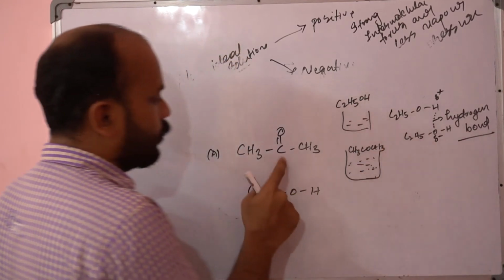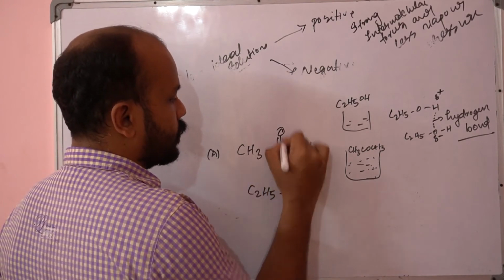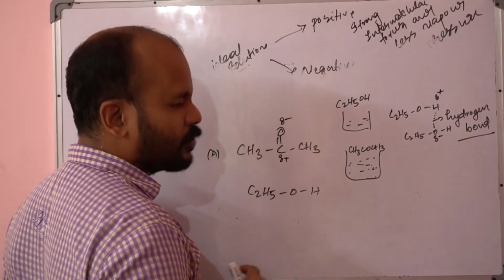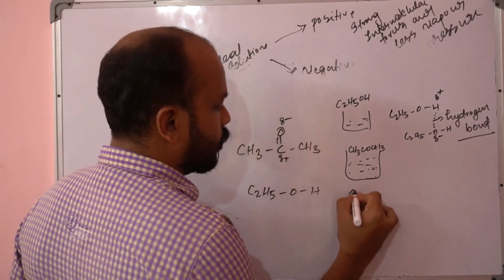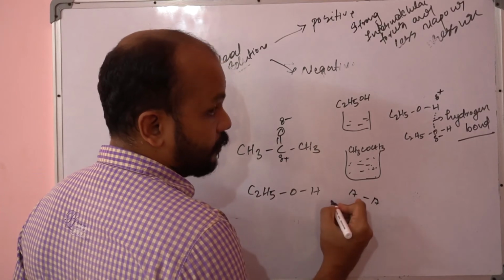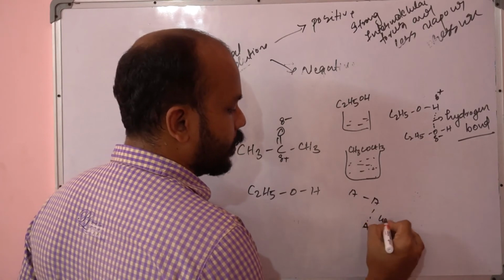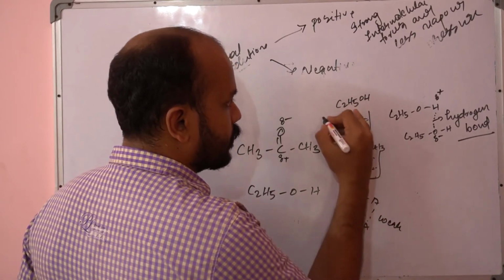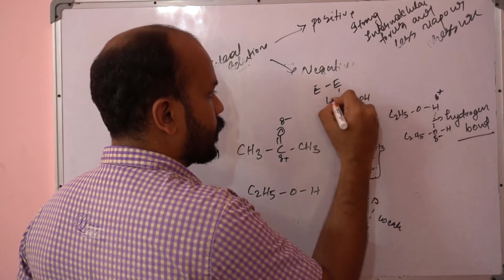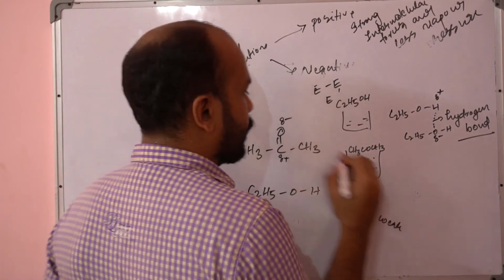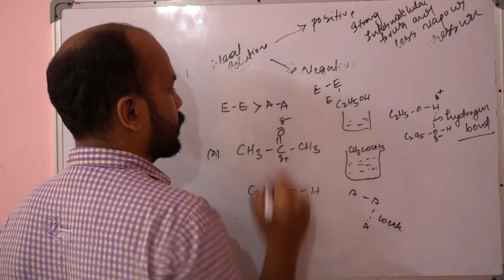But between acetone molecules, what force of interaction is operating here? Of course, there is partial positive charge and partial negative charge over here, but it does not operate much hydrogen bonding. The interaction between acetone molecules, A standing for acetone for the time being, is weak compared with the ethanol interaction. So ethanol interaction is stronger than acetone interaction.